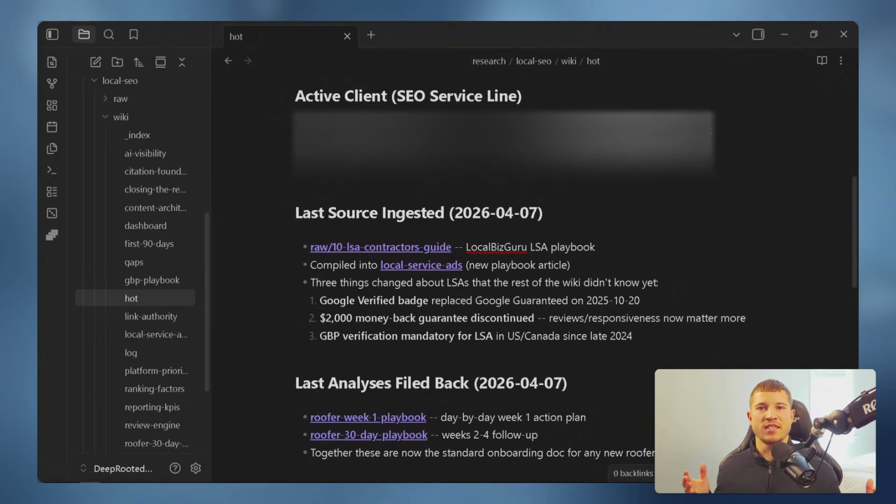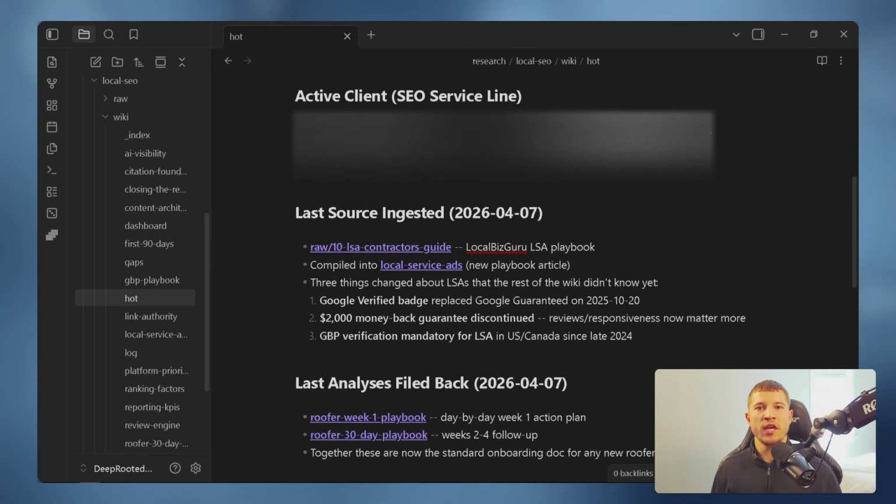So if I were to ask my assistant to go in this wiki and look at what did I do yesterday, I don't need it to spend tokens and crawl the entire wiki just to find that answer. I want it to go directly to the hot.md because that's where it's going to find the most recent news. Then once a week, I have it go through a process called linting, which we're about to get into, and have it move anything that's stale out of the hot.md. I want to keep this as lean as possible. And the stuff that I move out of this hot cache, I want to put it into the proper wiki files. Think of the hot cache as like a buffer between conversation and wiki.